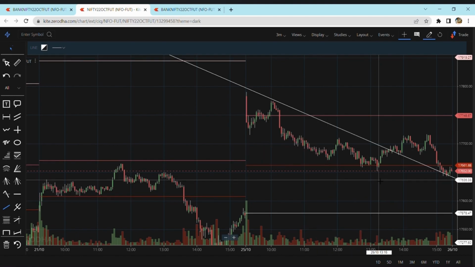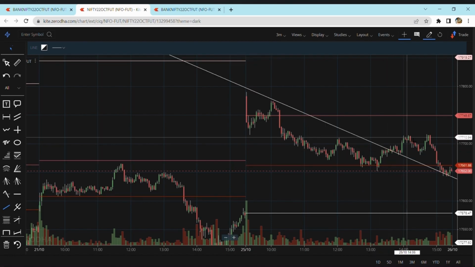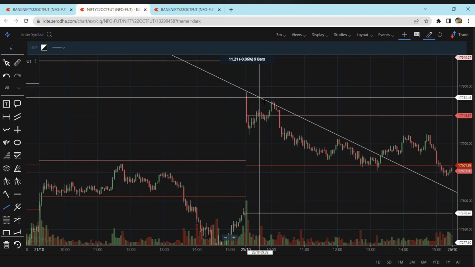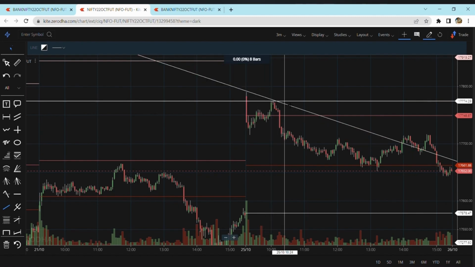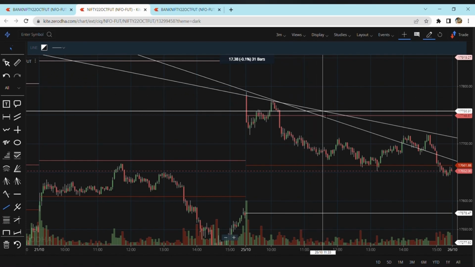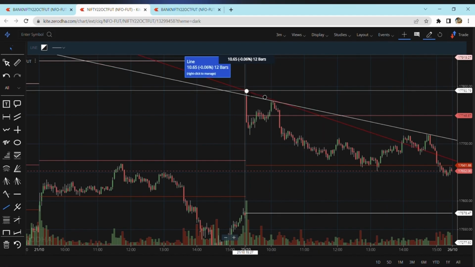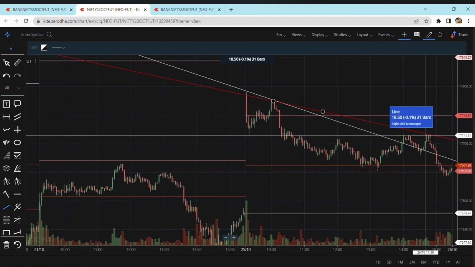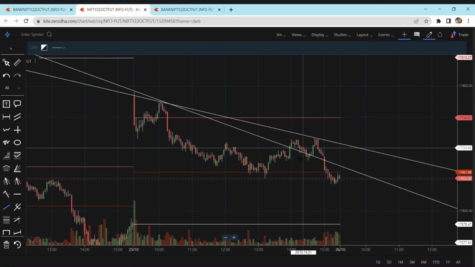Okay, so after this it touched the pivot level again, slightly went up. Okay, I'll draw one more trend line over here. It touches the higher lows, creates over here. When we draw one more over here, we can see how it has made. So the second trend line would come from over here. The first higher low, second higher low, then the third higher low has been touched over here, and from here it breaks down, and it touches the low of 17,651.